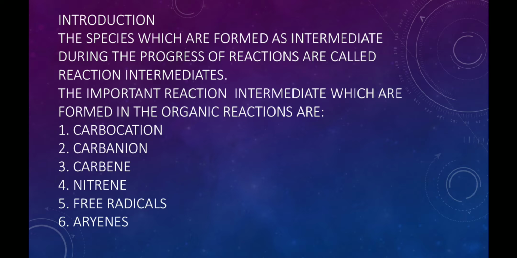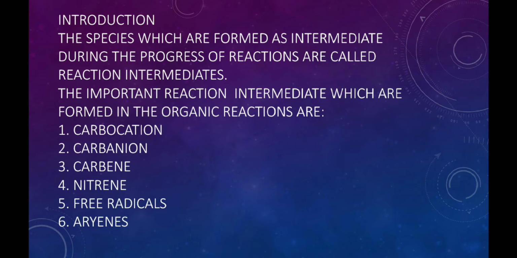We know that in the organic reactions, the molecule of the reactant undergo bond fission either homolytically or heterolytically to produce an intermediate which finally converts into the product. If the bond fission takes place homolytically, then free radicals are generated, and if the bond fission takes place heterolytically, then either carbocations or carbanions are generated as reaction intermediate.